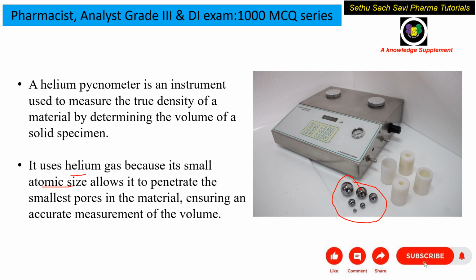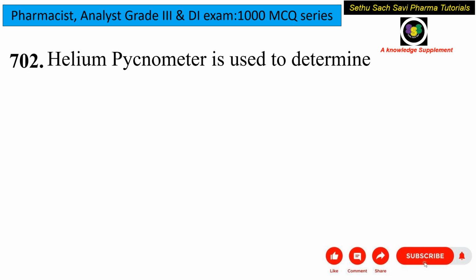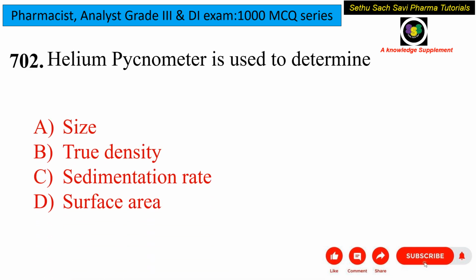So here we will get density, right? After injecting the helium, we will get the density of this material. What type of density will we get? We will get the solid density or the true density of that material. So helium pycnometers are mainly used for analyzing the true density of the material while also evaluating the porosity. For evaluating the porosity, we are using the helium gas.